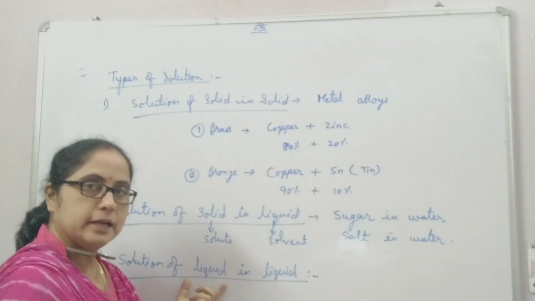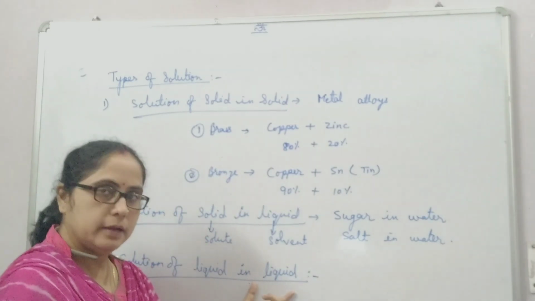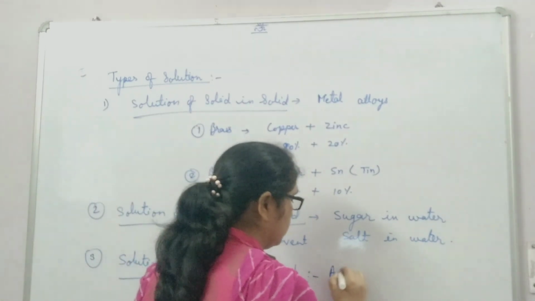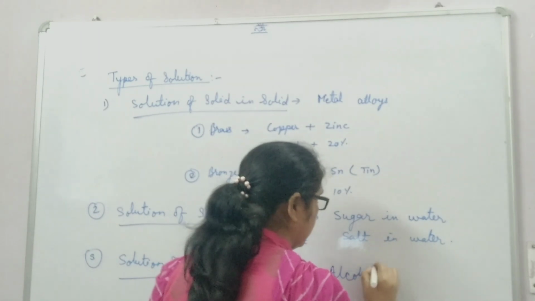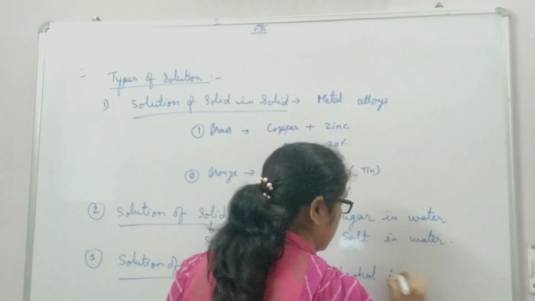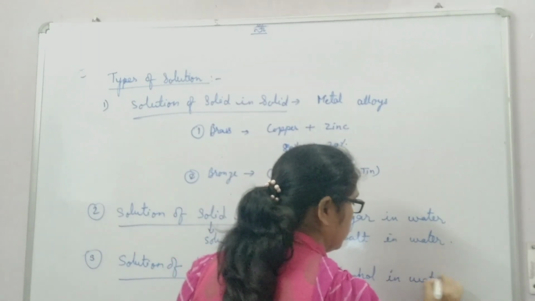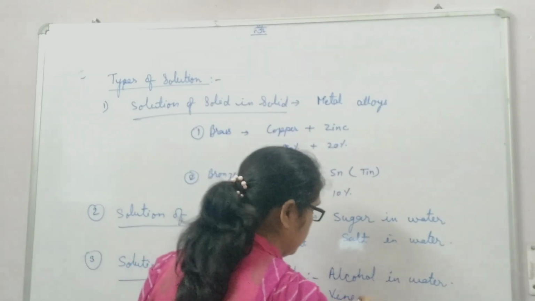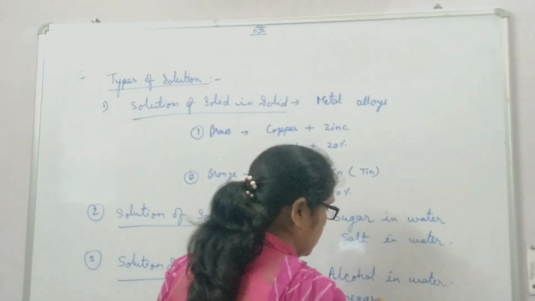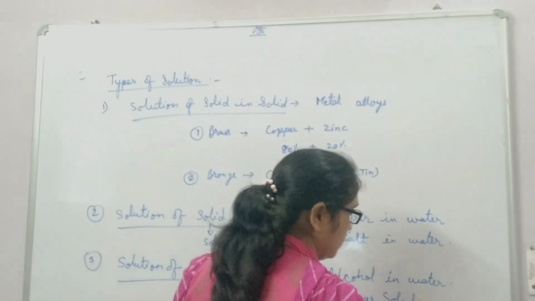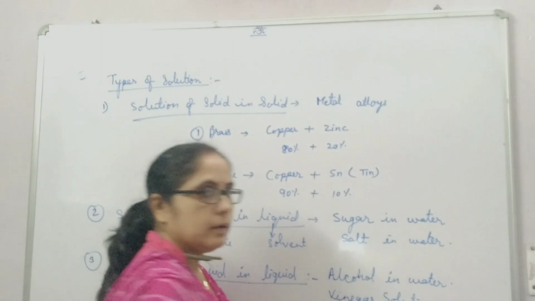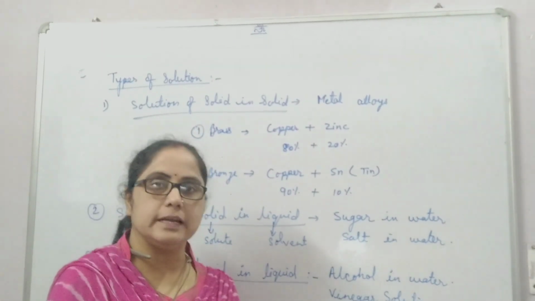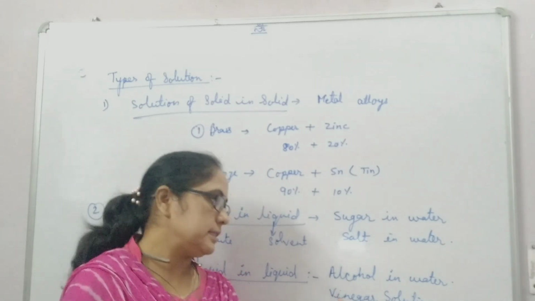Here the solute is liquid and the solvent is also liquid. An example of this type of solution is alcohol in water, vinegar. Vinegar solution is also an example of liquid in liquid because acetic acid is present in water, that is the vinegar solution.